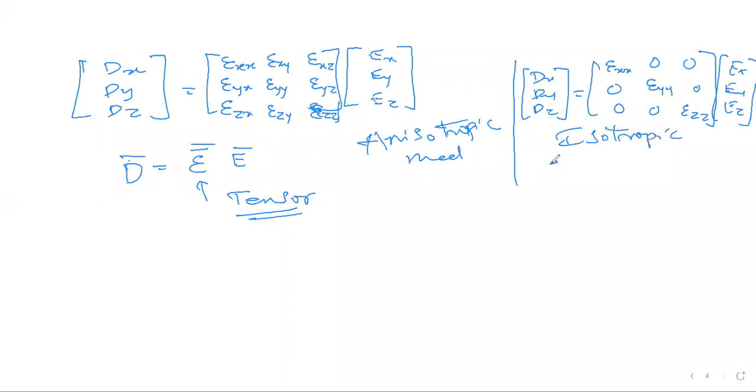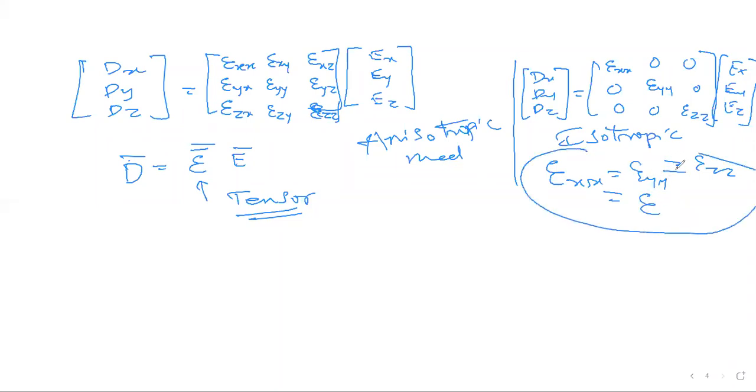In the x direction, y direction, and z direction, this is equal to epsilon. All my epsilon in all directions are equal, and that is why the medium is isotropic. In that case, Dx will be epsilon Ex, Dy will be epsilon Ey, and if I write D bar, epsilon becomes common, and epsilon becomes a scalar.